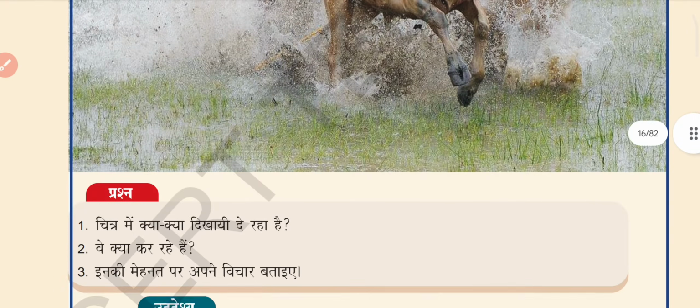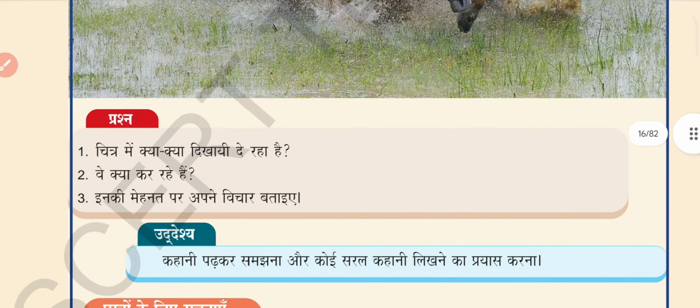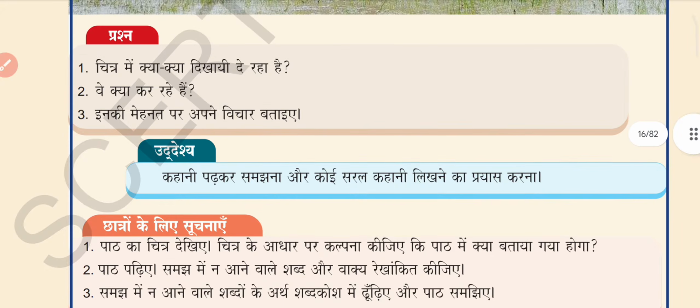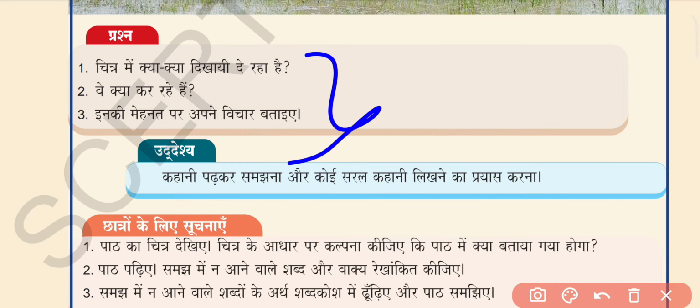So let's come. If you see here, this is our face sheet. In the face sheet there is a question, and three questions are given. We will see those questions also. The Upadesh and Chhatro ke liye Suchna are not very important, so we will not see that. Let's go next.